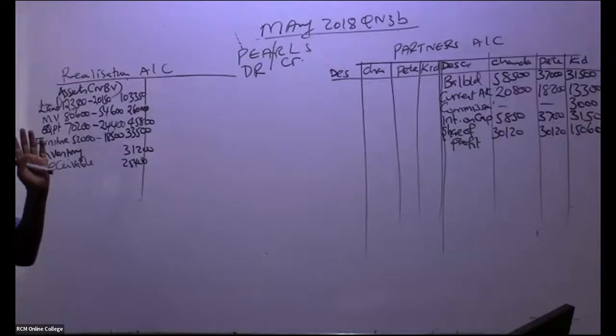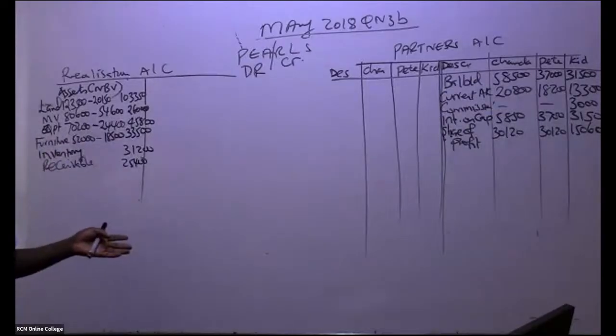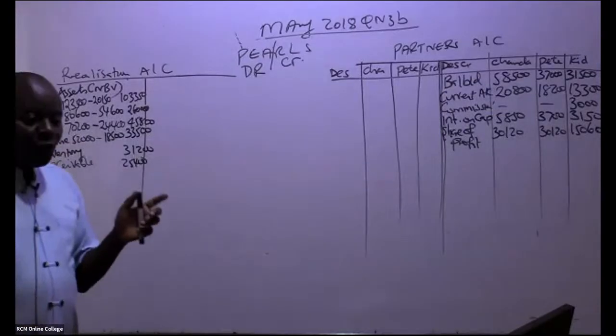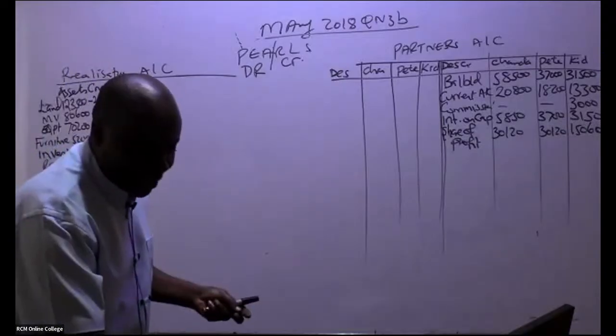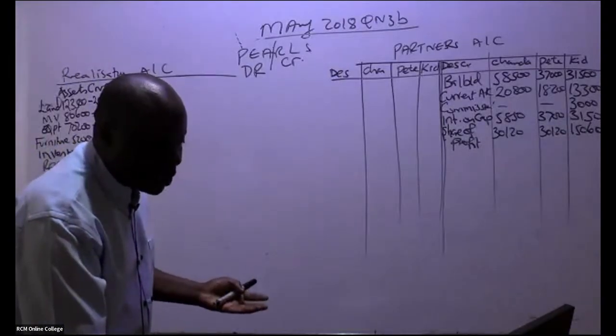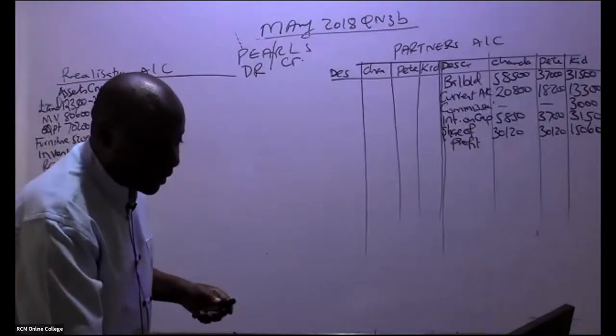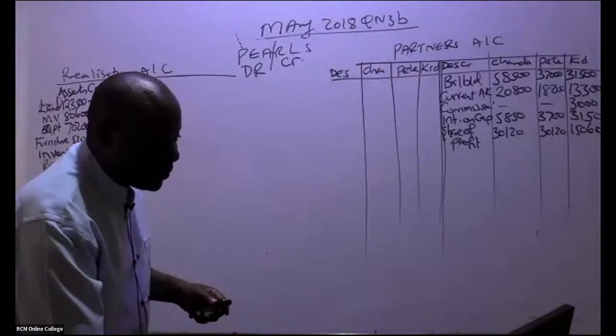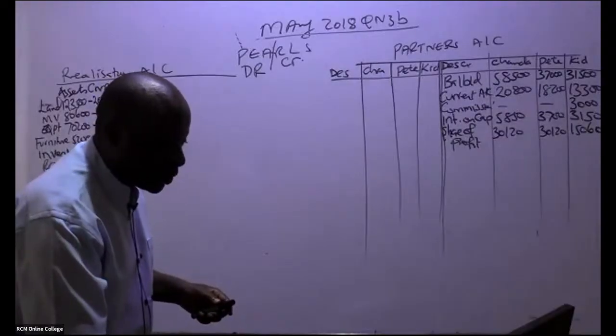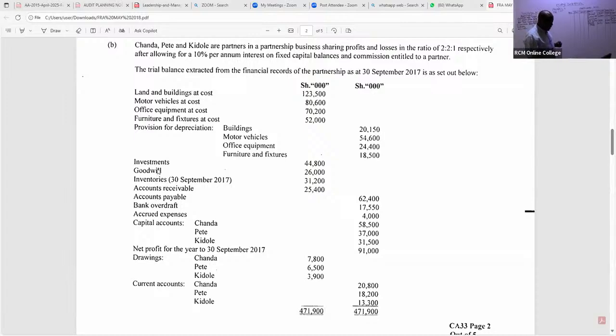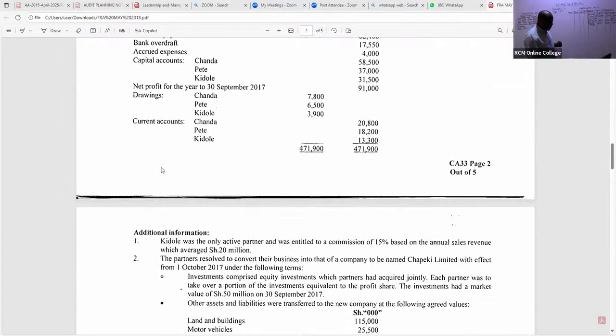Now we go to the liability side. On the liability side, you have to be very, very keen. So what have they told us about liabilities? Yeah, John, thank you very much. They are investments, right? These investments were not taken over by the new company. Let's read this note.